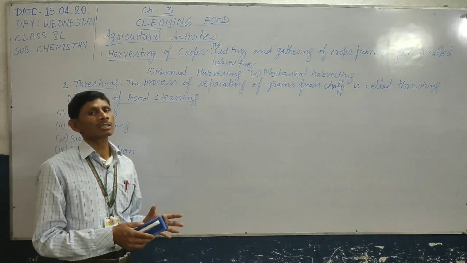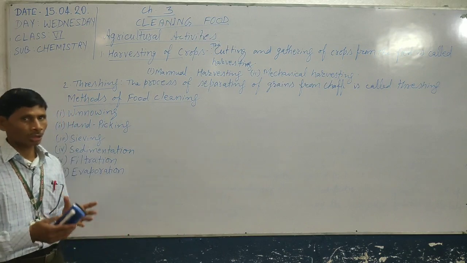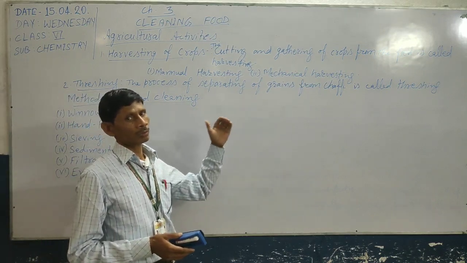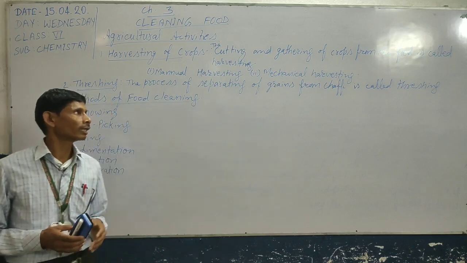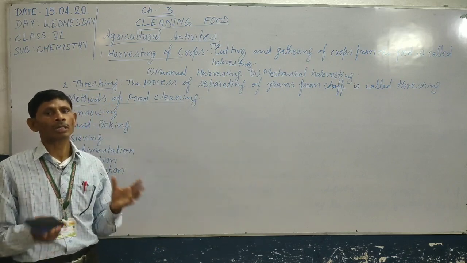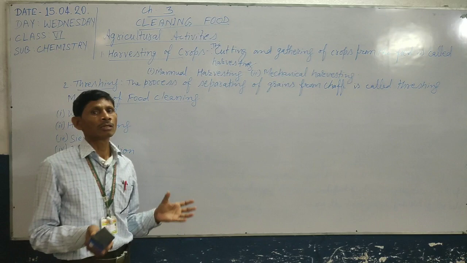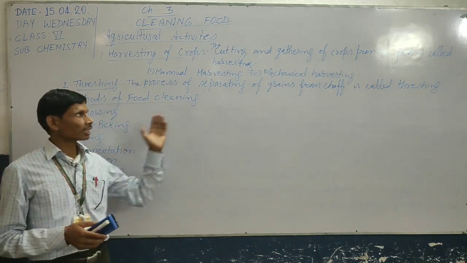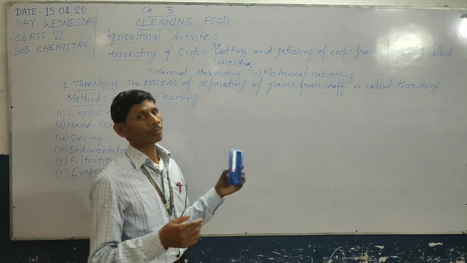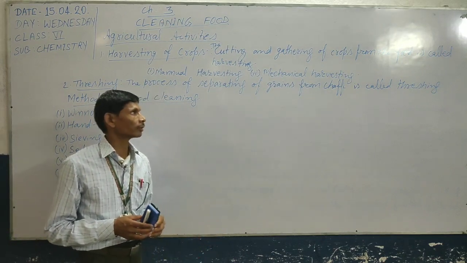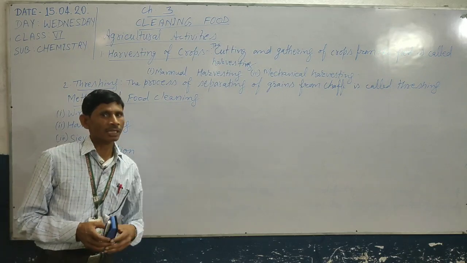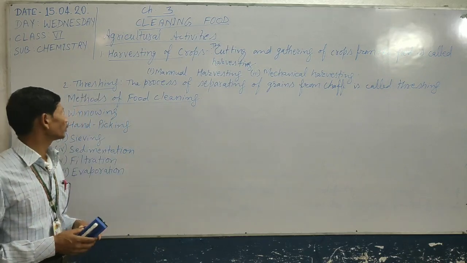Sometimes we still use hands or animals to separate the grains from the stalk or chaff, but nowadays this is done by machine. So this is the second step of agricultural activity.